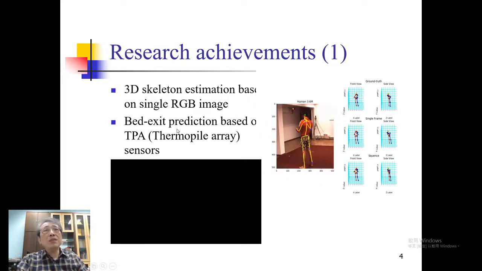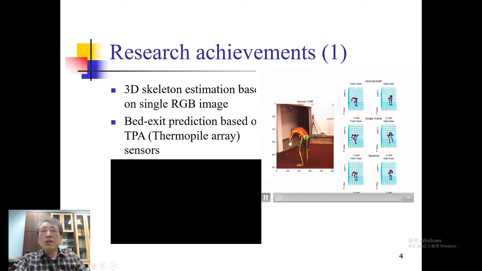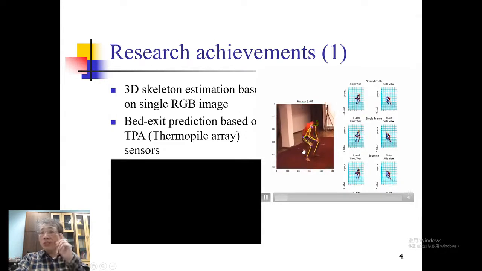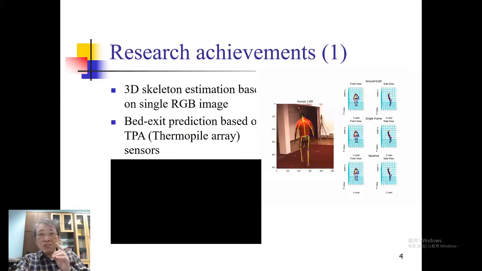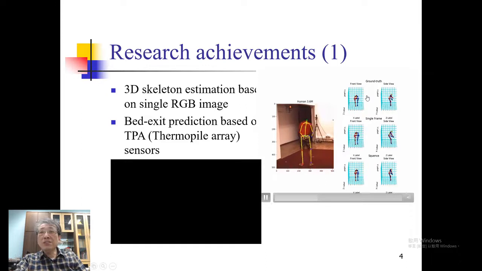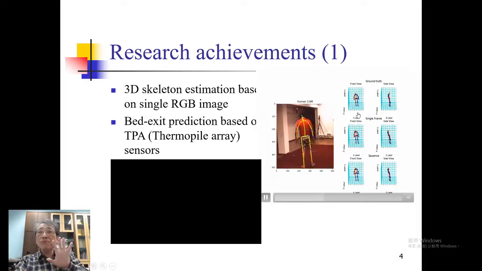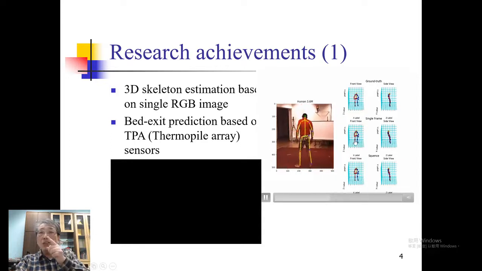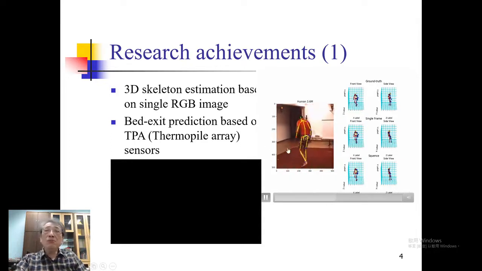Here I will show some demonstrations. The first one is about 3D skeleton estimation based on a single RGB image. You can see this demonstration. This is a single RGB image, and we apply deep learning to estimate the skeleton. You can see the skeleton is very, very accurate. And actually, this is a 3D skeleton, not 2D. This is from two sides, one from the front view and the other from the side view. So you can see this is 3D, not 2D. We applied a deep learning approach on this topic.